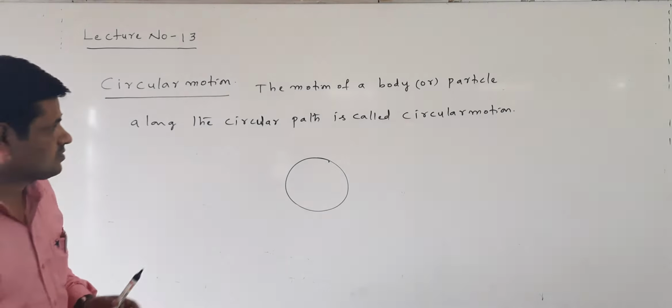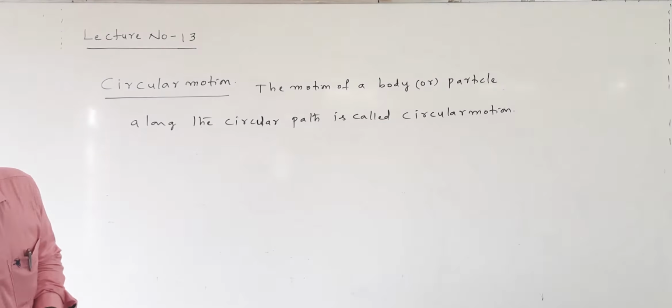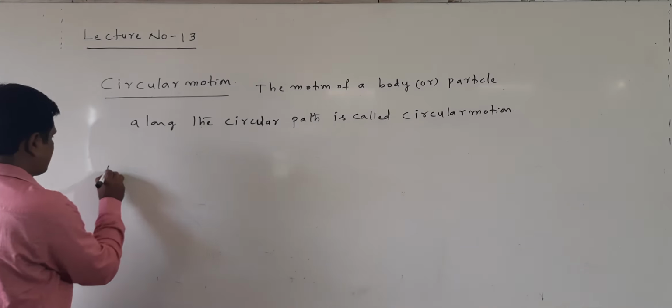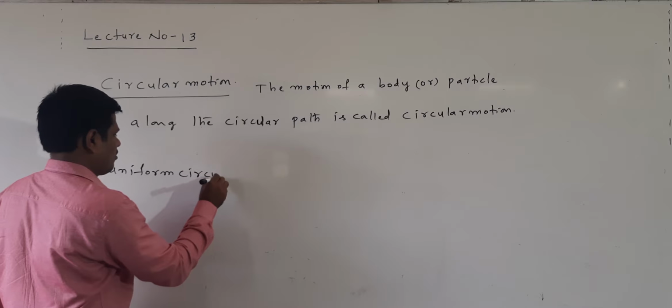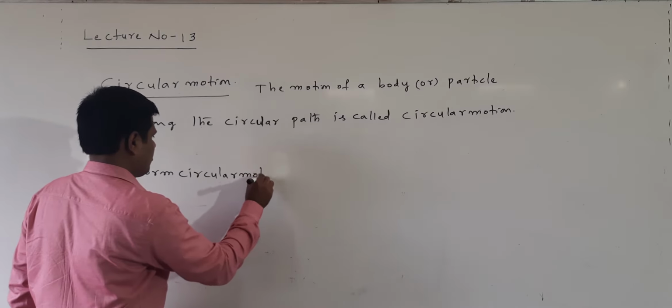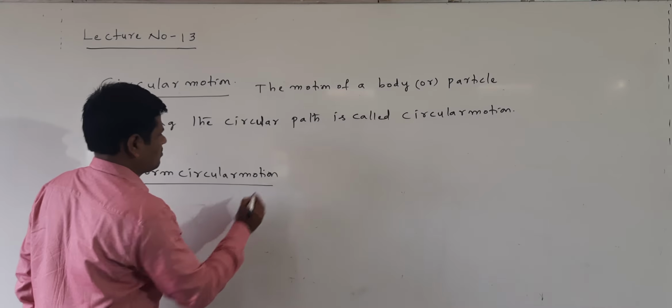Next, we will discuss the uniform circular motion. What is meant by uniform circular motion?